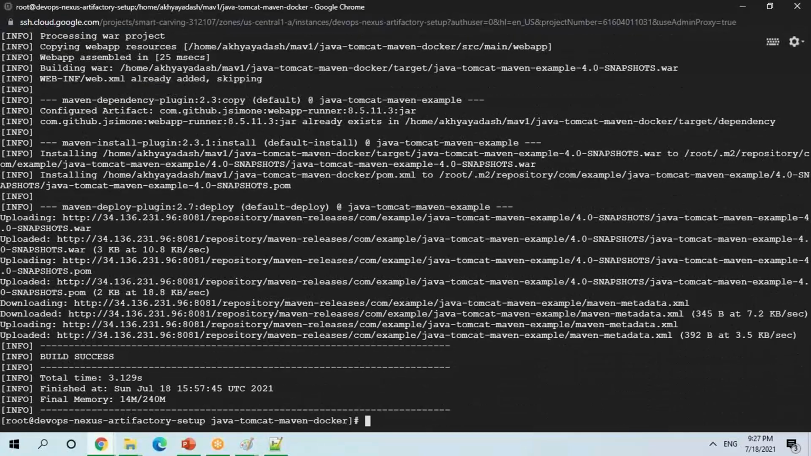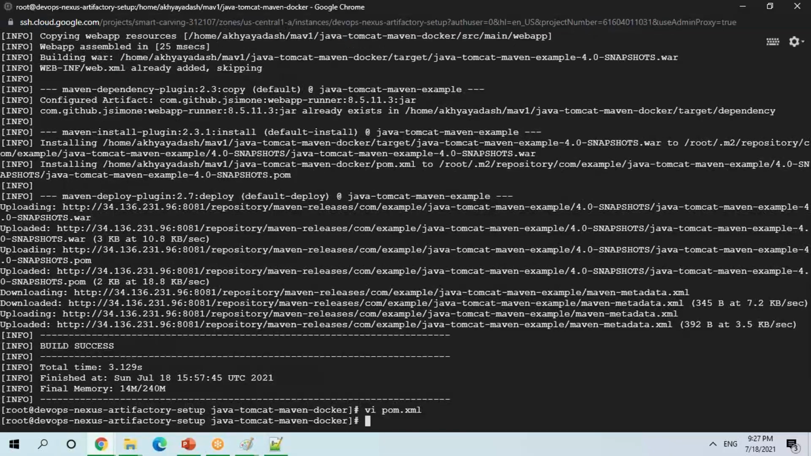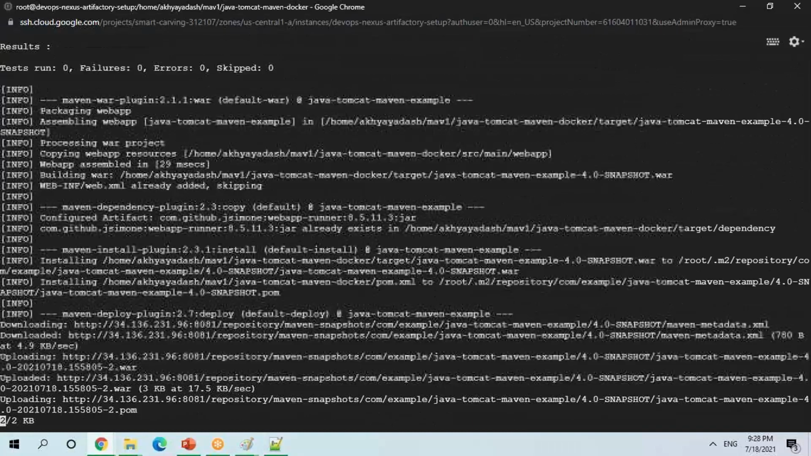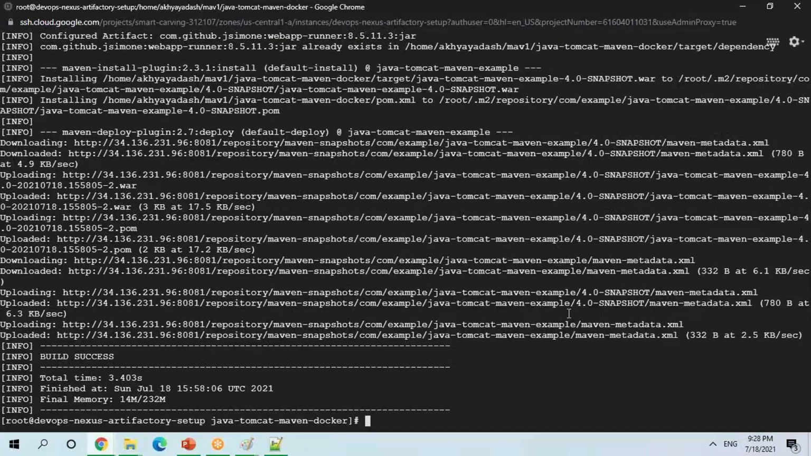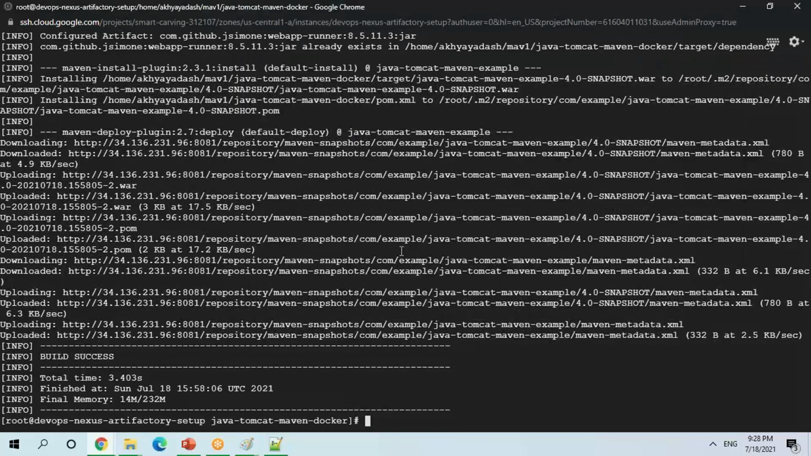It won't fail. No, I made one mistake here. It should be snapshot. Yes. It releases to the snapshot. It didn't fail, right? Now let me run it again.